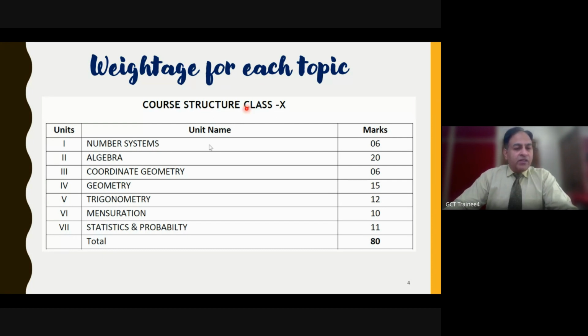So that is one thing which is sure, that the number system will be coming for exactly 6 marks. It may be 1 plus 5, it may be 2 plus something like that, but it will be exactly equal to 6. So this total amounts to our 80 marks.